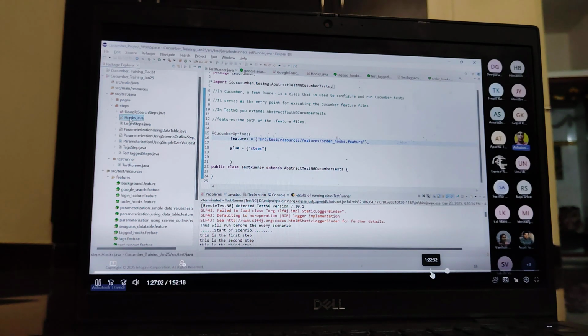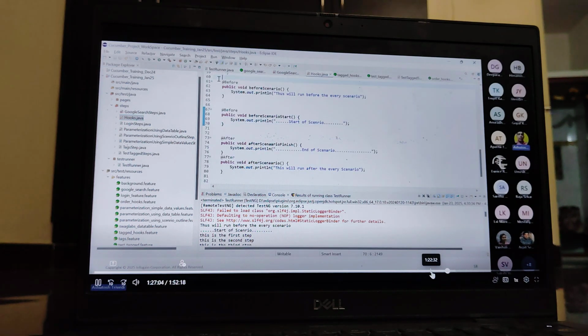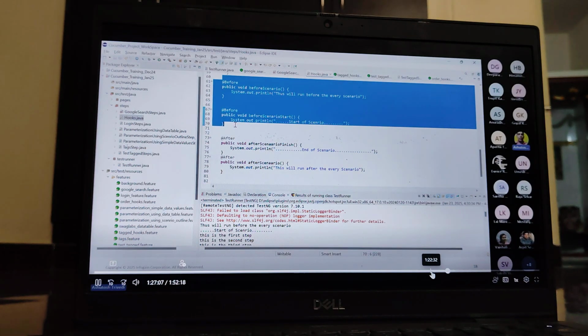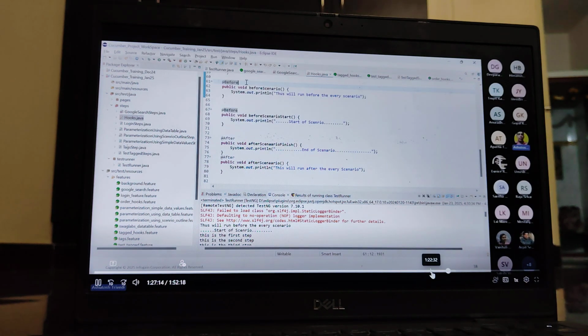Here, what we need to understand, sometimes there might be a chance there are several methods you have defined using before hook or after hook, yes, no? So as per your requirement, guys, which one needs to be executed first? I want to execute, suppose this is the first, this is the second. So you can control that actually. So I want to execute, suppose, this one first. So you can manage their order using the order attribute in the hook.